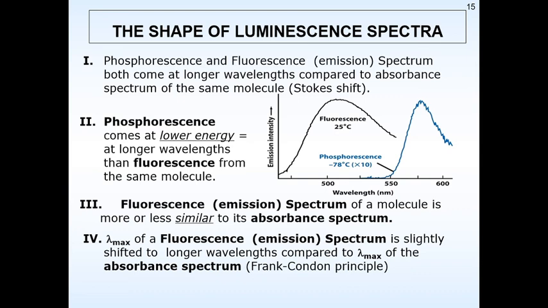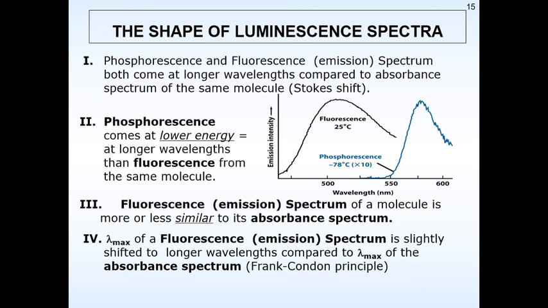That means at lower temperature, phosphorescence is observed, while at room temperature it is generally fluorescence. But look at the wavelength difference also. Fluorescence is at a lower wavelength and phosphorescence is at a still longer wavelength. Fluorescence is between 500 to 550, and phosphorescence is in the range of 550 to 600.